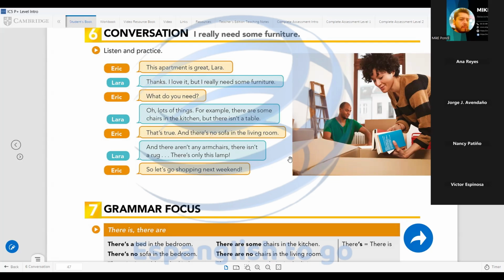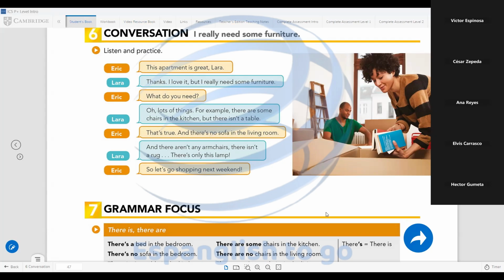Excellent. Cesar, what other furniture does she need? An armchair. Yes, because there aren't any armchairs, so no existence. Perfect. Okay, Elvis, what's the solution to solve this problem? Go shopping next weekend. Fantastic.